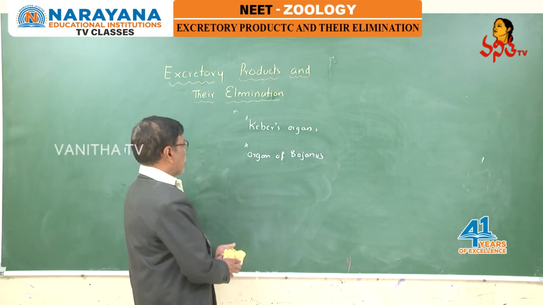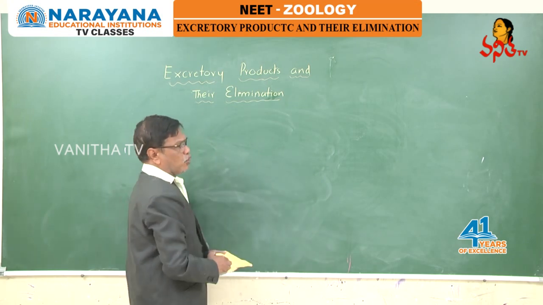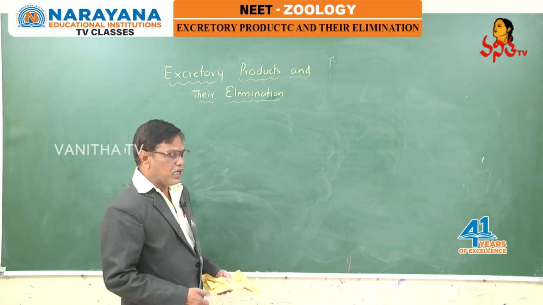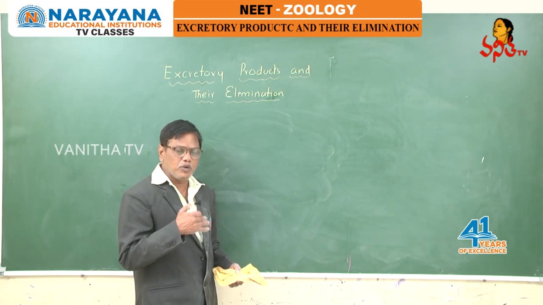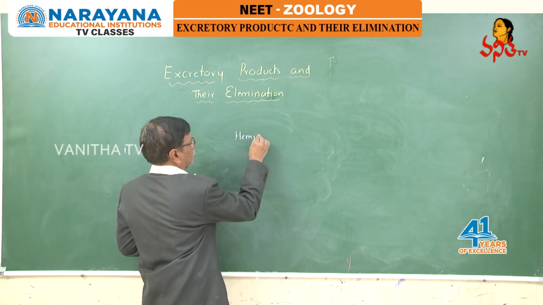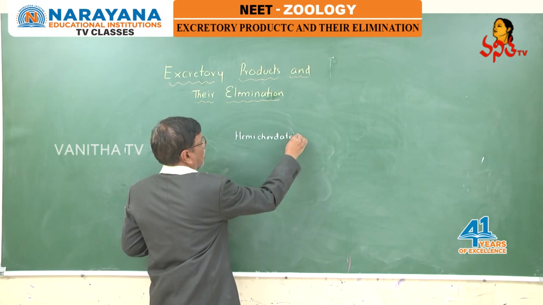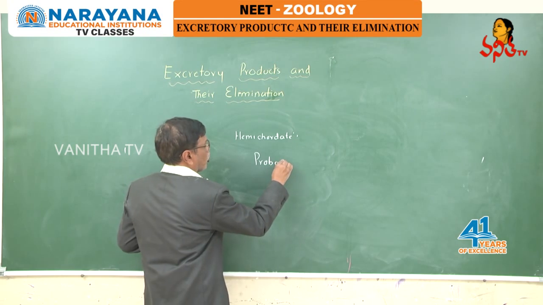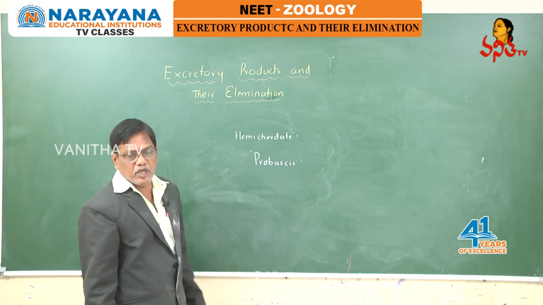Okay students, clear. Then in the next phylum, Echinodermata, there is no specialized respiratory system, no specialized respiratory organs. Excretion takes place by a simple process, diffusion, that is through the body surface. Then in hemichordates, what is the excretory organ? Proboscis gland, that helps in excretion in hemichordates.